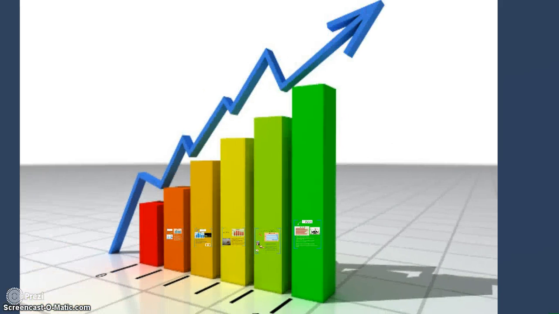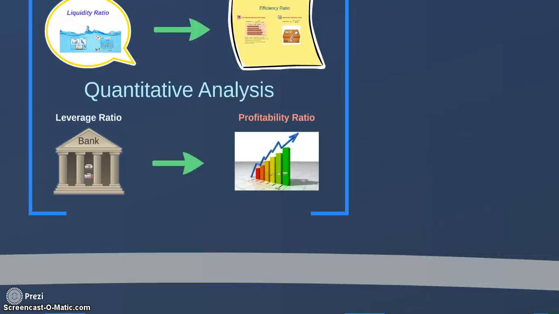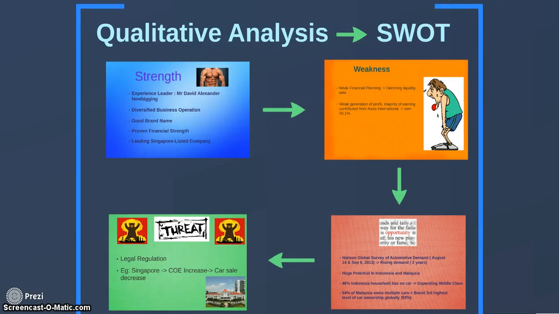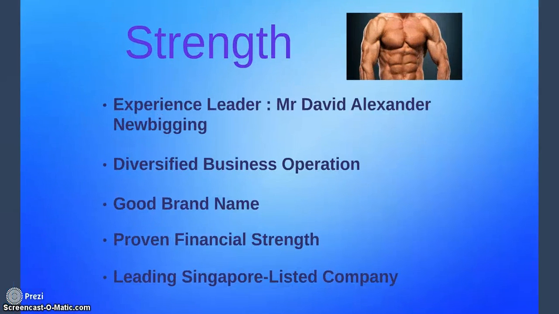Alright, now I'm going into qualitative analysis. As I said, I'll be doing a SWOT analysis for this. The first one I'm going to talk about is the strength. The strength of Jardine Cycle and Carriage should be they have a very experienced leader, Mr. David Alexander Newbigging. And why do I say so?